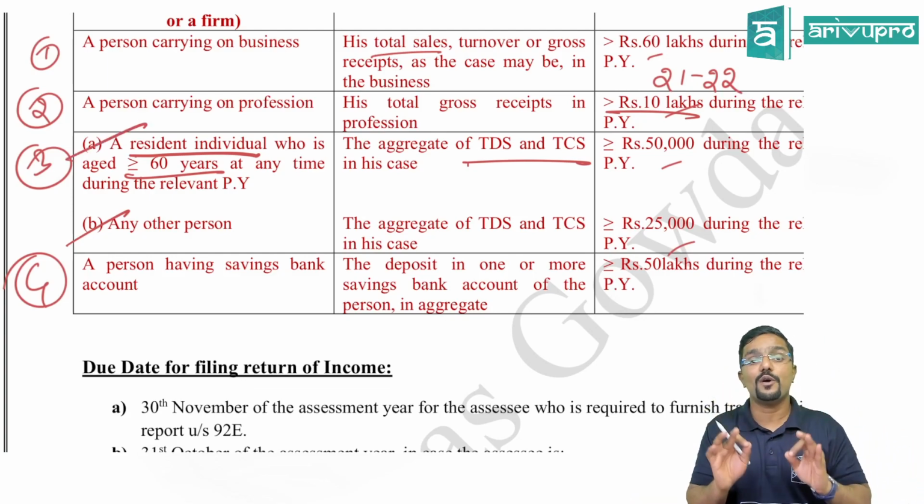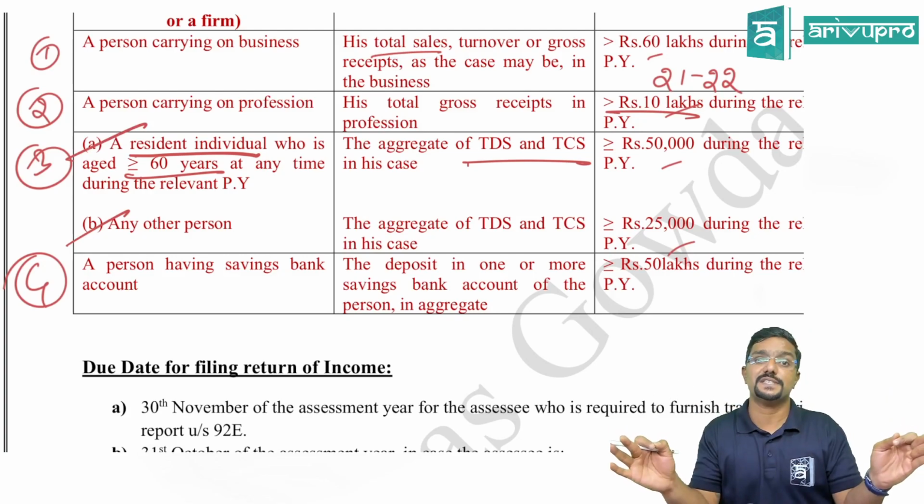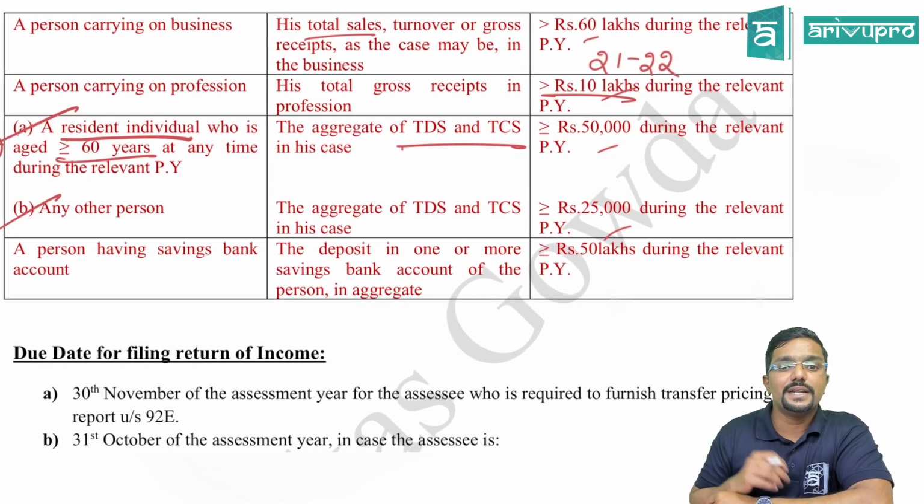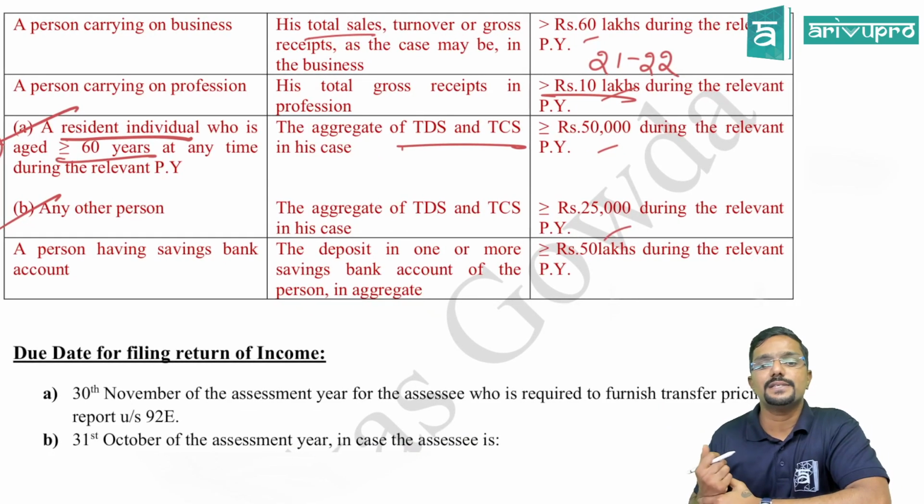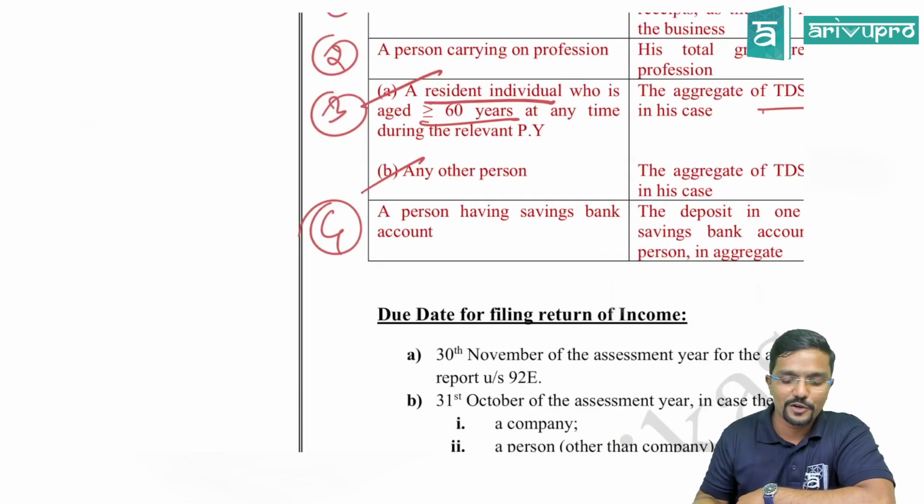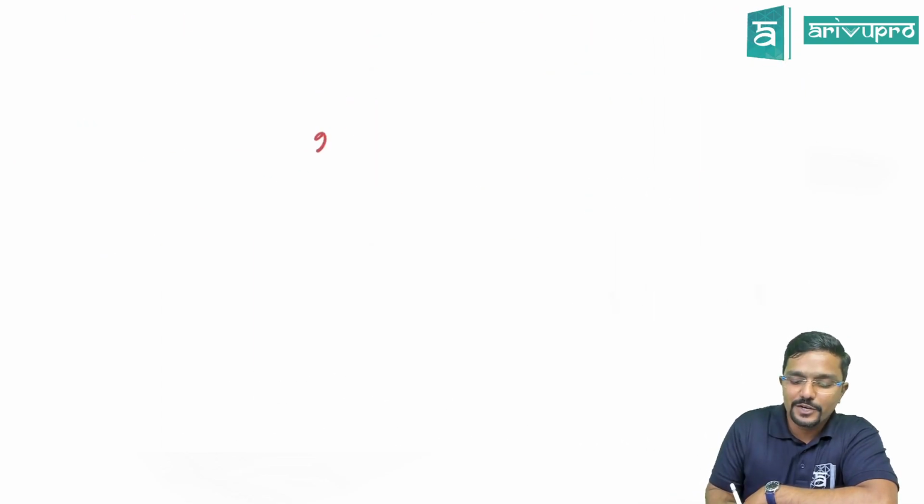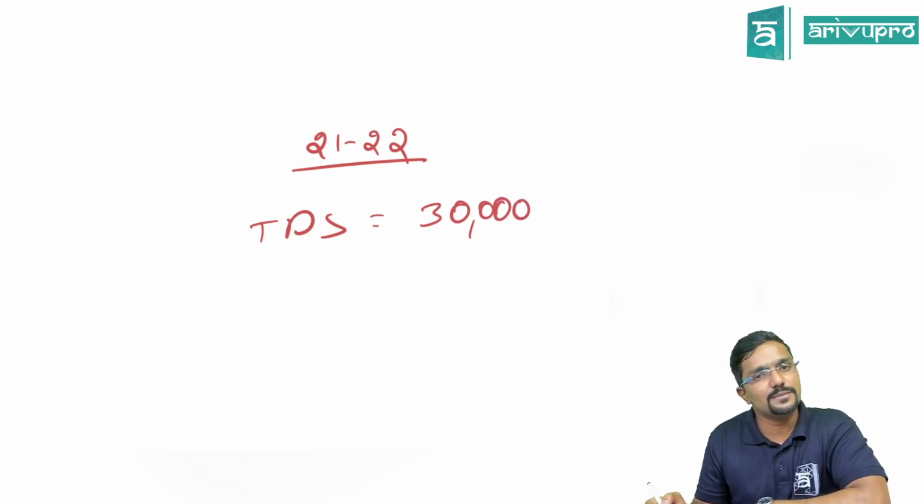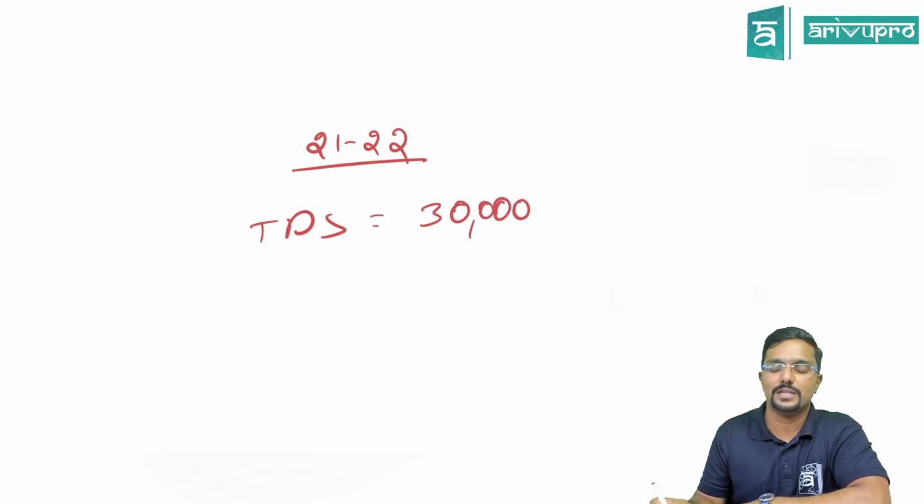Please be careful. Point A is only for resident senior citizen or super senior citizen. Okay. So the aggregate of TDS and TCS in this case is more than or equal to 25,000 during the relevant previous year. So for example, assume in financial year 21-22 on my income TDS deducted is 30,000. Should I file the returns mandatorily? Yes, I have to file the returns.